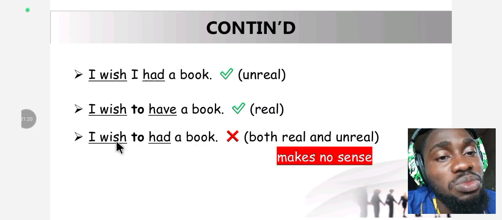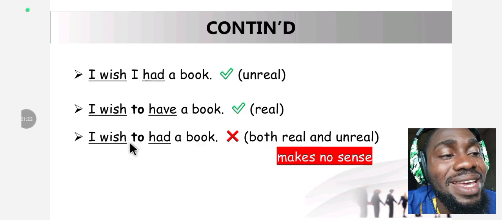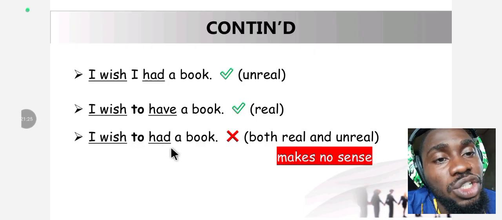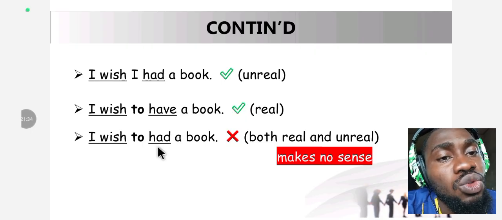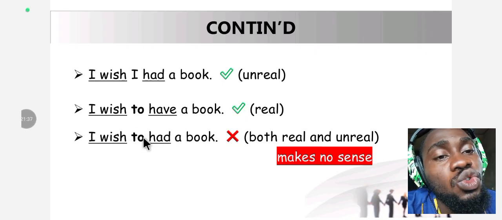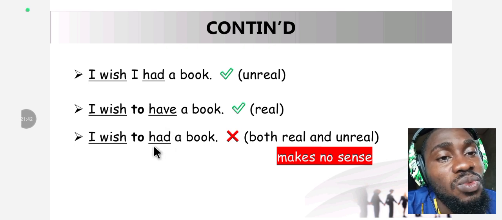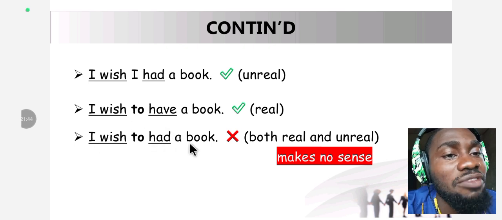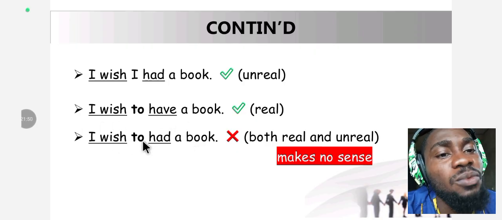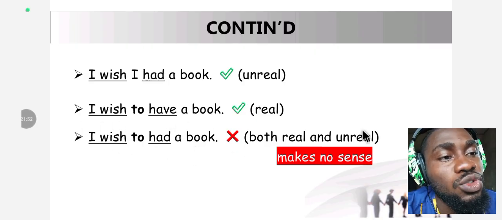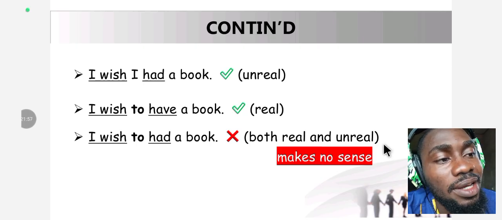Since you have "to" here, we are supposed to use the normal grammatical rule, which is to put a present tense verb here, which is "have." "I wish to have a book" is correct, but "I wish to had a book" is wrong. It's just like using two rules at the same time that are not supposed to be used together.